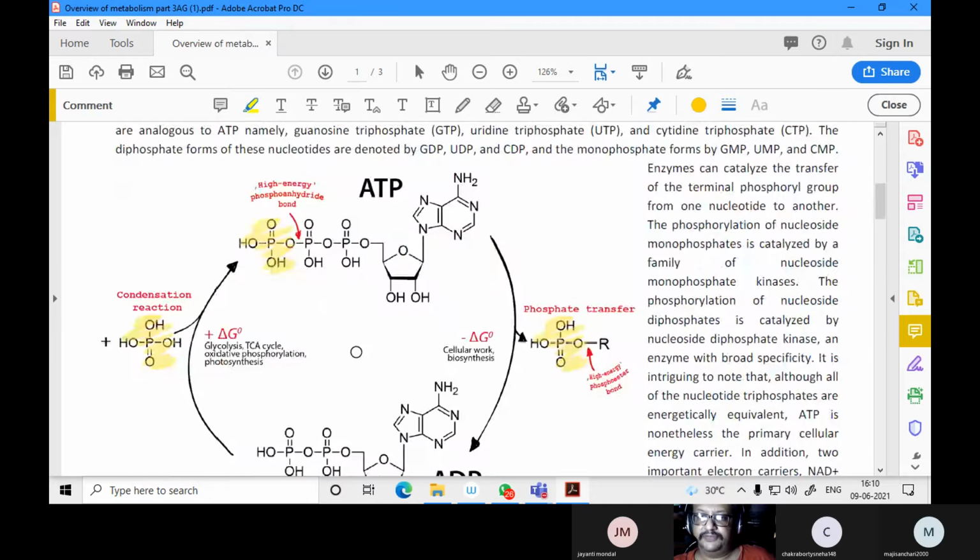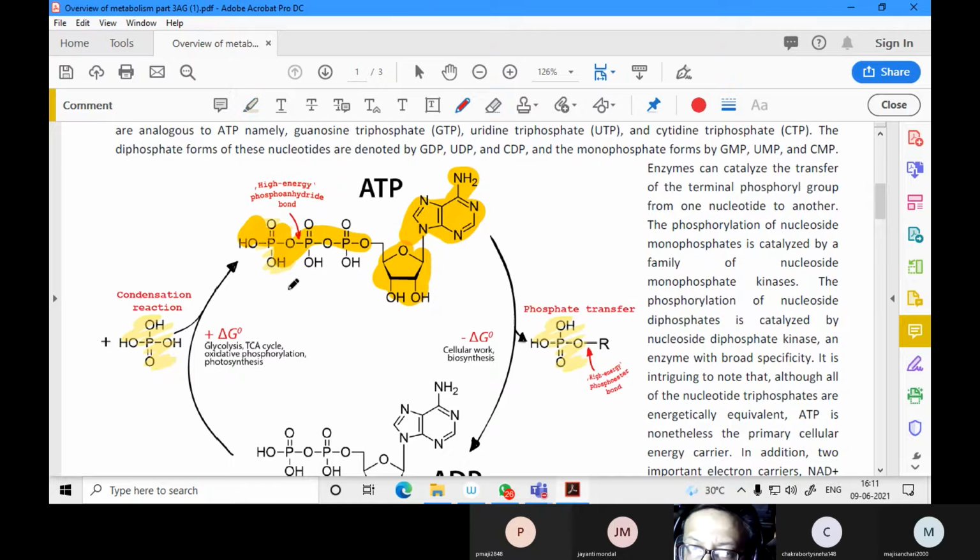So if this is an ATP molecule, this is the adenine molecule over here. This is the sugar, and you have the phosphate.